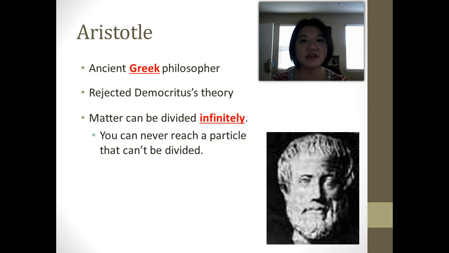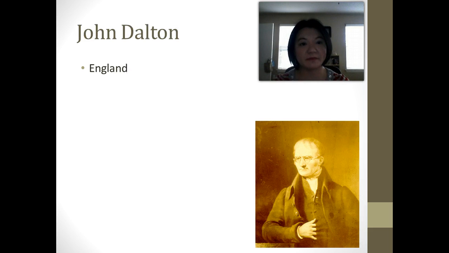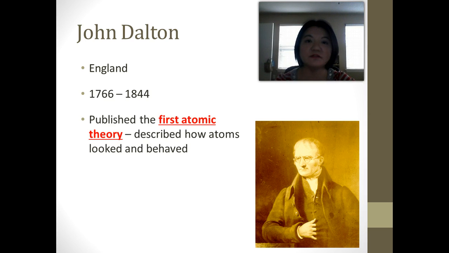But Aristotle is so influential and so famous that his idea is actually accepted until the 1600s and 1700s. So basically for about 2,000 years, people believed in what Aristotle said. Okay? Now, one of the first scientists to publish anything about the atoms in the 1600s and 1700s was John Dalton. John Dalton was an English scientist, and he published the first atomic theory. Basically, he described how the atoms looked and behaved.